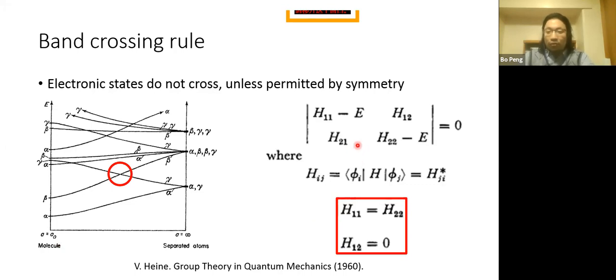For example, the off-diagonal term can be equal to 0 if the wave functions of these two states belong to different irreducible representations. Therefore, as long as we have two irreducible representations of the bands, we can form a band crossing without them being gapped. When they gap, they hybridize with each other, and the eigenenergies will not be equal to each other, which is well established.